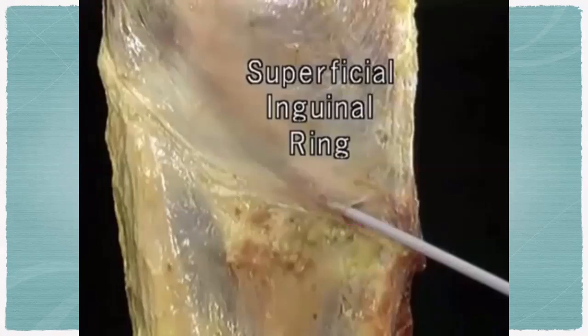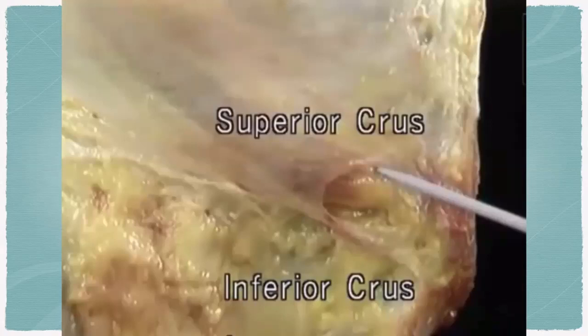This is the superficial inguinal ring. This is the superior or medial crus, the inferior or lateral crus, and these are the intercrural fibers. All of this you can appreciate.